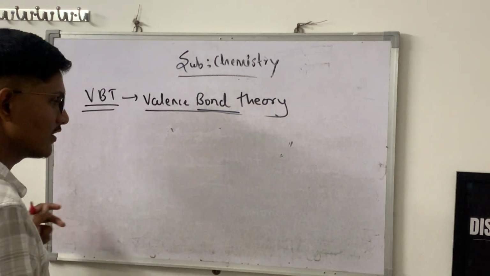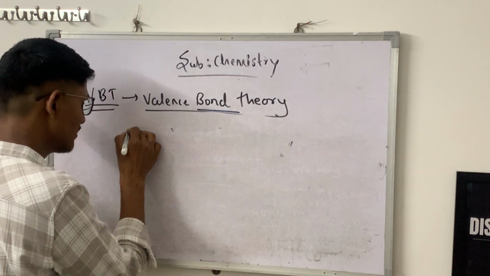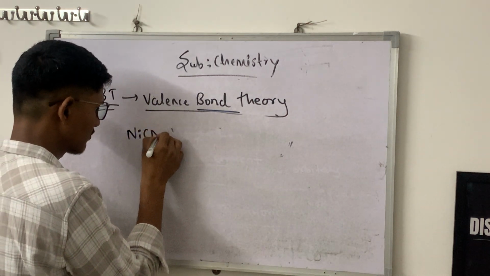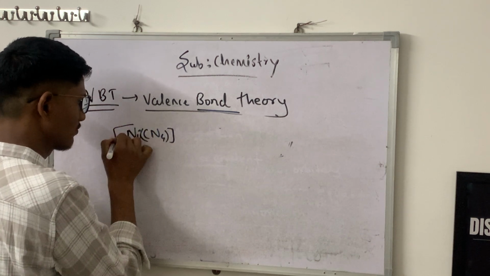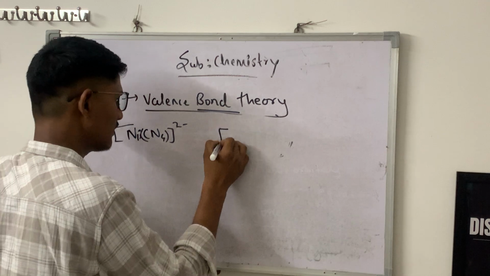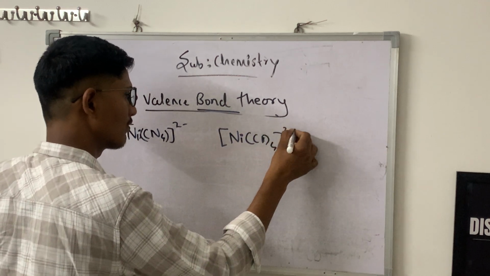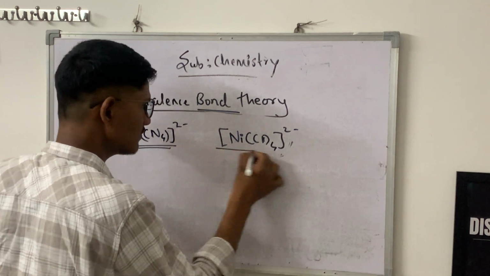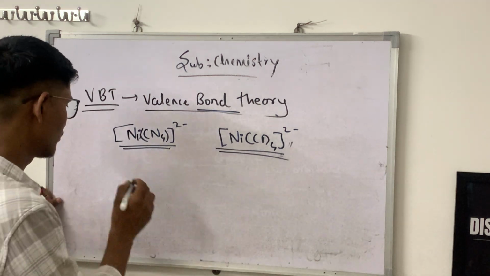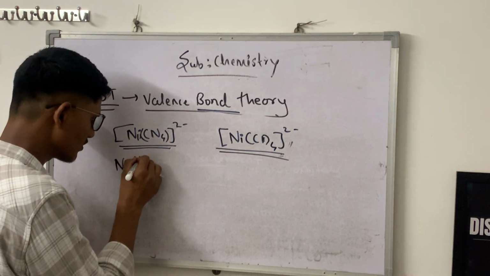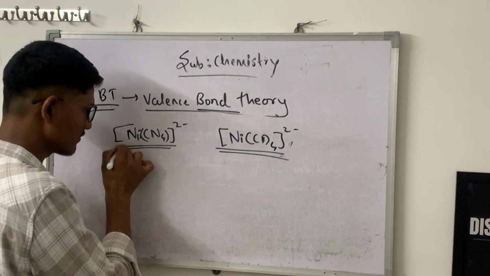In valence bond theory, let us take an example. First is the nickel cyanide complex, and I will take a second example with the same metal. In both cases, if you want to find the oxidation state of nickel, it is in the +2 oxidation state. Let us find it for this complex.